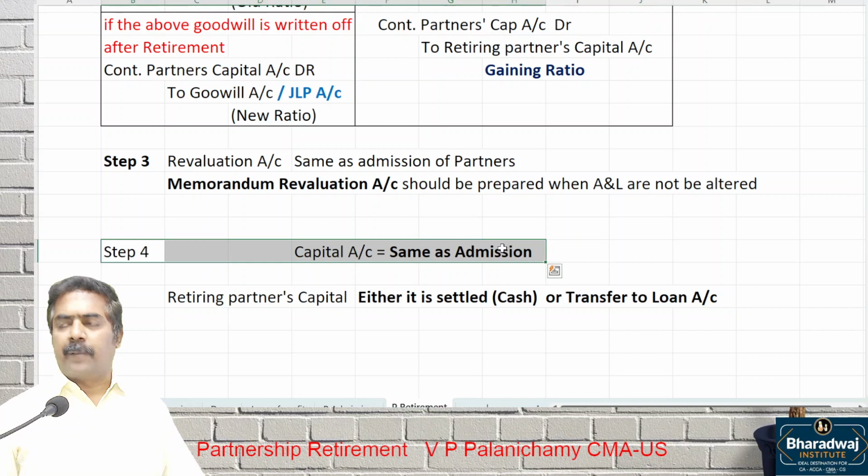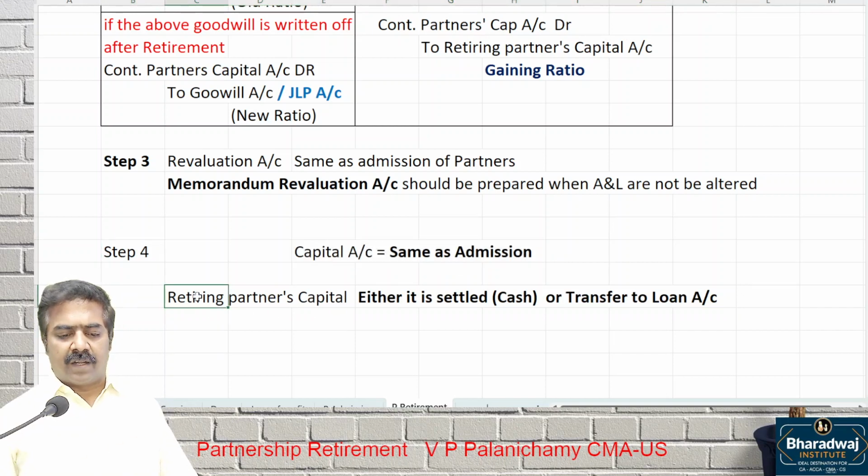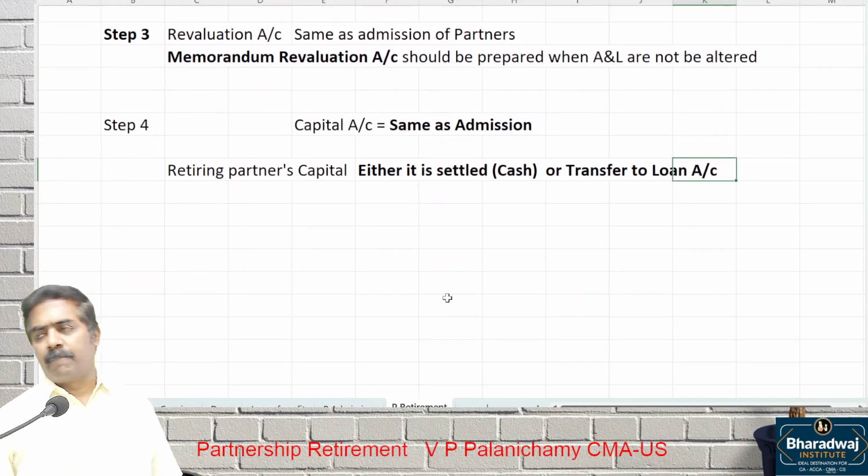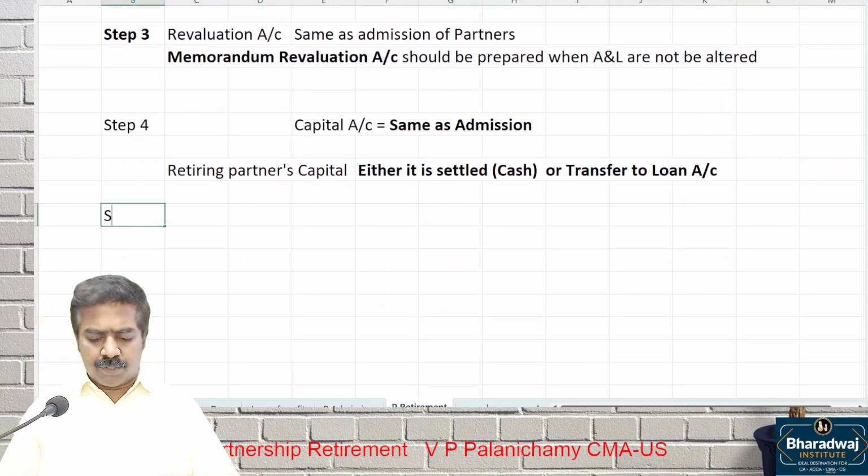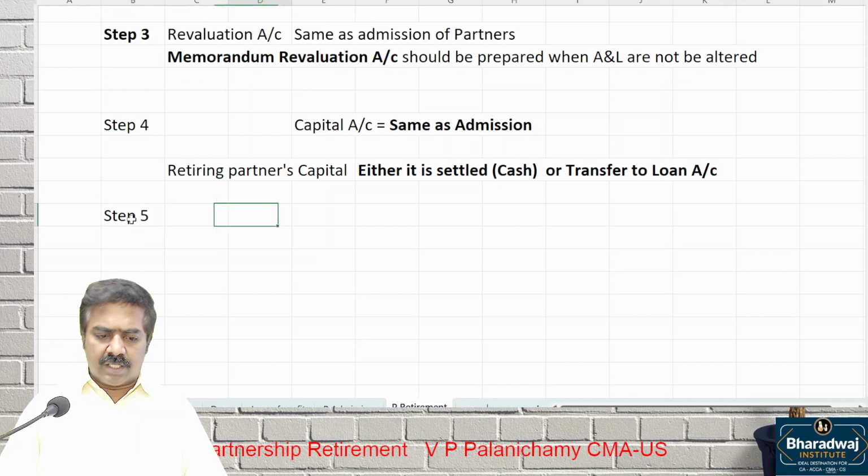Step 4, prepare capital account same as admission of partner. The retiring partner's capital is either settled or transferred to loan account. And of course, step 5: prepare balance sheet after retirement.